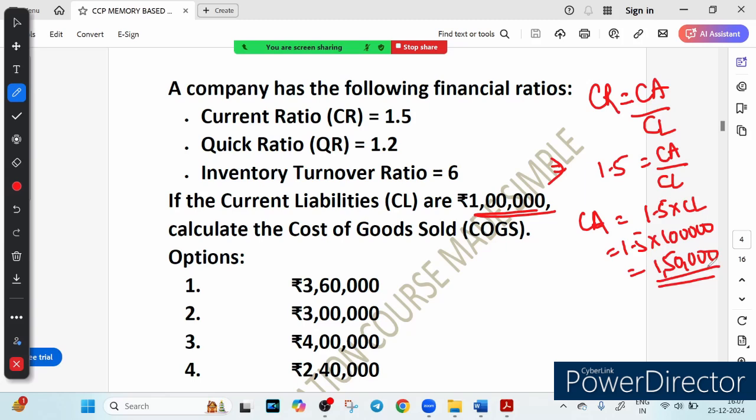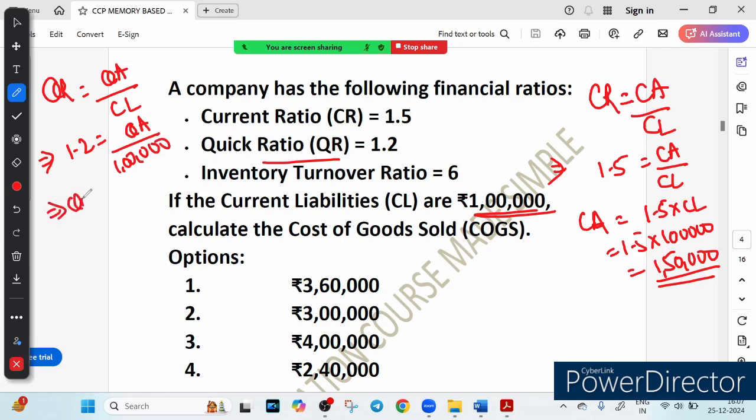Okay, now we know the current asset. Now let's move on to the quick ratio. Let's take help of this quick ratio. What is the formula of quick ratio? Let me write down here. That is nothing but quick asset upon current liability, and this is given 1.2. So 1.2 is equal to quick asset upon current liability, which is 1 lakh. Right. So how much will be the quick asset? So the QA will be 1.2 times 1 lakh. So this will be how much? 1,20,000. So quick asset is 1,20,000, current asset is 1,50,000.